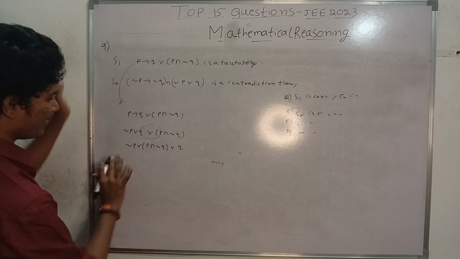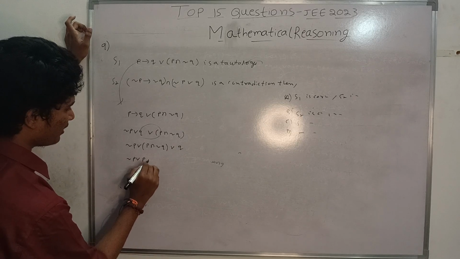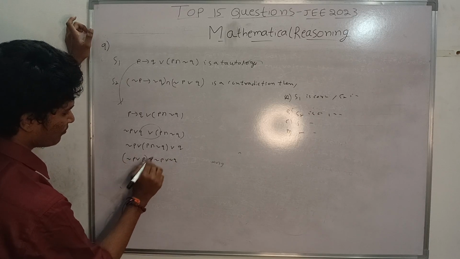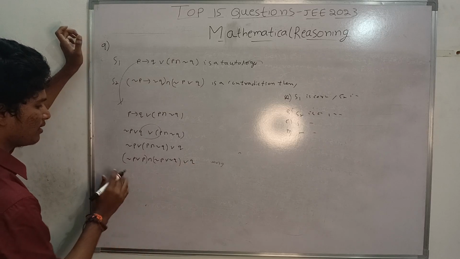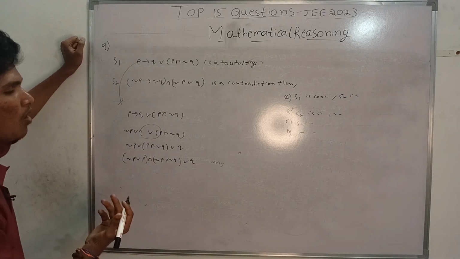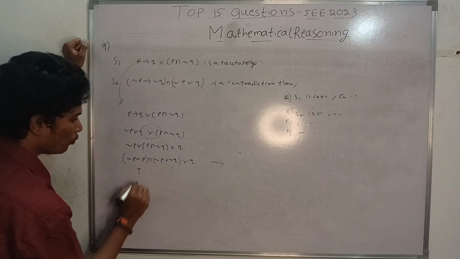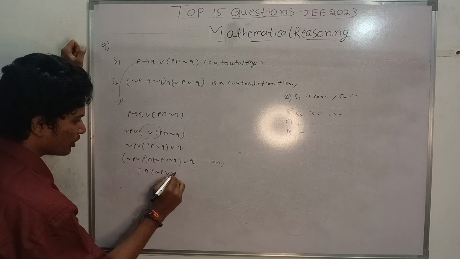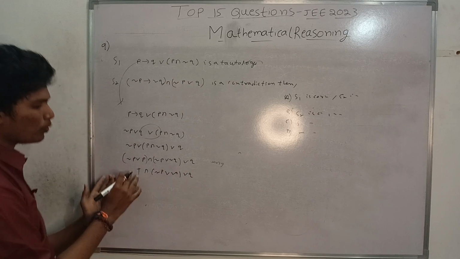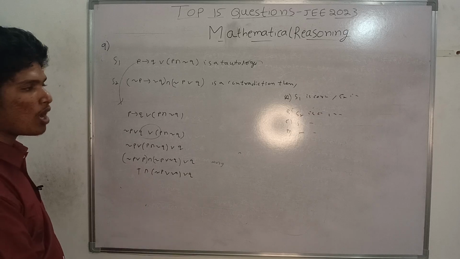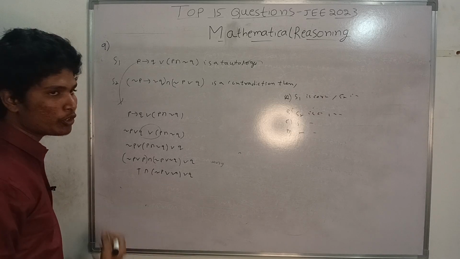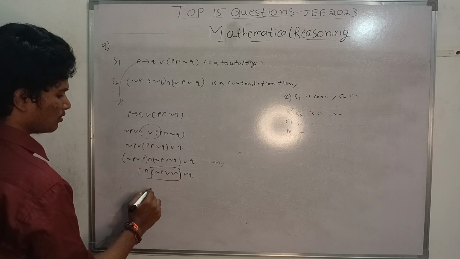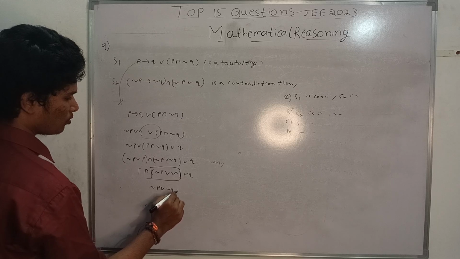I will get negation P or P, and negation P or negation Q, doing the OR operation. You will get this is true, and negation P or negation Q or Q. Here true, and doing AND operation with any statement, what you will get? You will get the same statement, that is negation P or negation Q or Q.